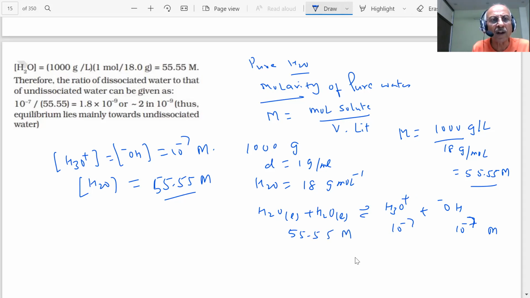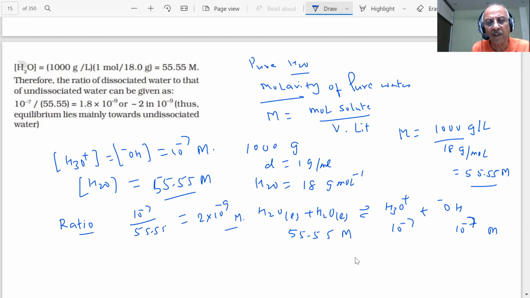So if I find the ratio of the dissociated water to that of undissociated water, 10 minus 7 divided by 55.55, it will come to be about 2 into 10 minus 19 molar, student.